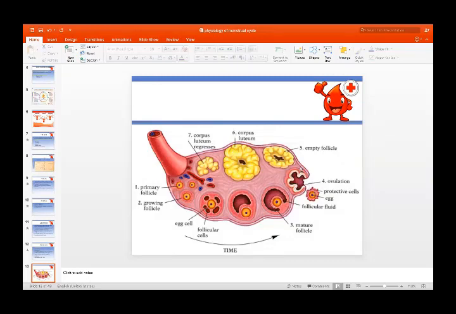The remaining follicle, after ovulation, becomes the corpus luteum. Okay? So this corpus luteum starts secreting progesterone. If there is no pregnancy, what happens? It starts regressing, the level of progesterone falls, and it will lead to onset of menstruation.